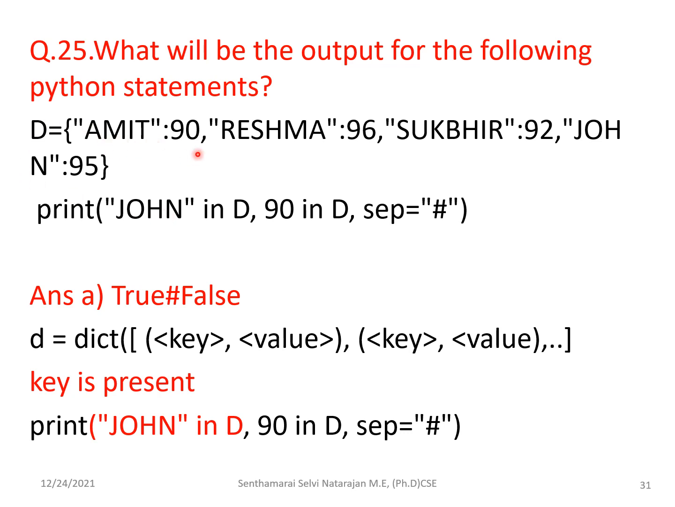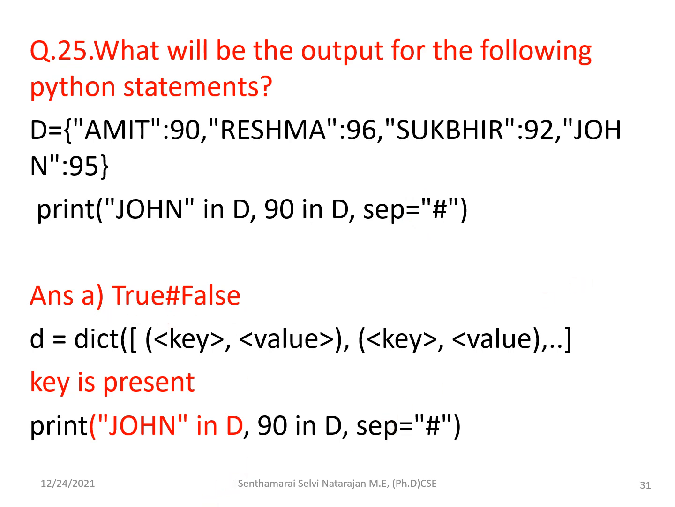So this is the key and this is the value. Here they have given the statement John, this is the key. Yes, it is present in this dictionary D. You see here John is present, so it will give true, and this is the value, so it will give false, and we are using a separator hash. So the answer is this.